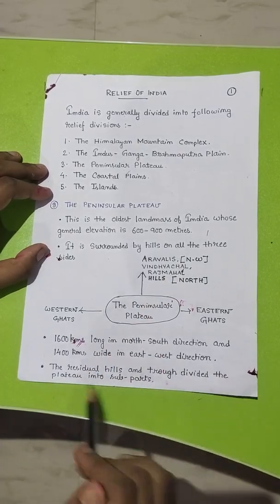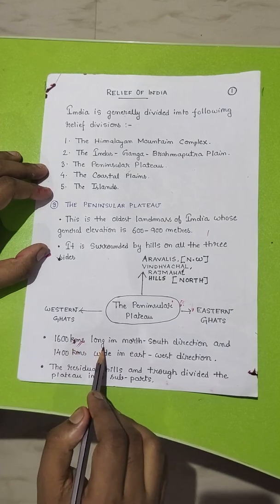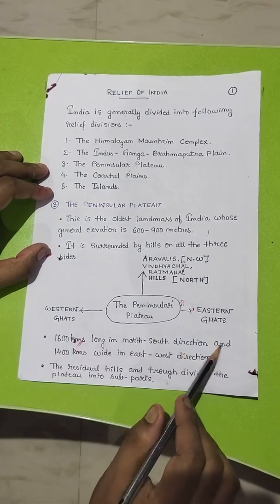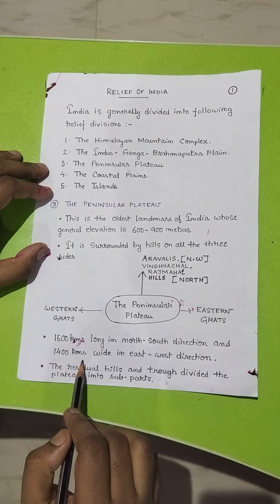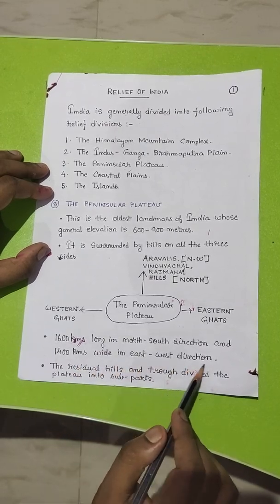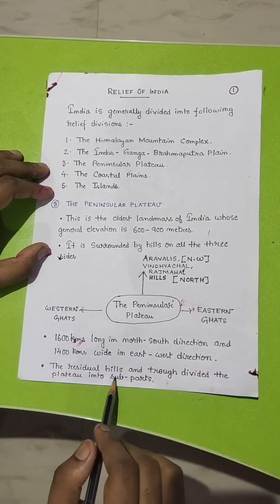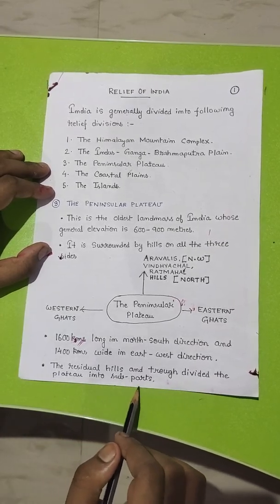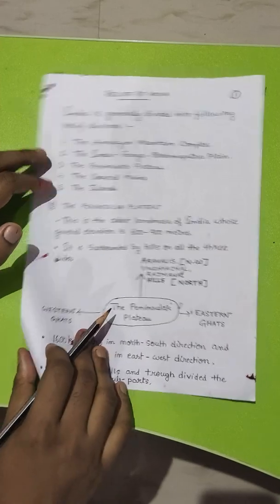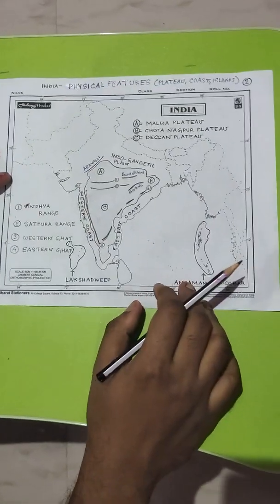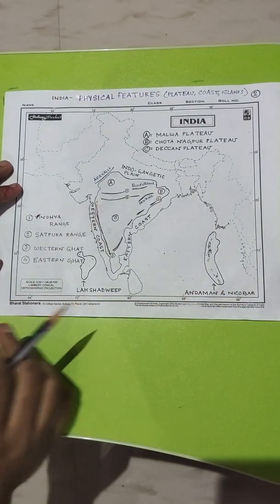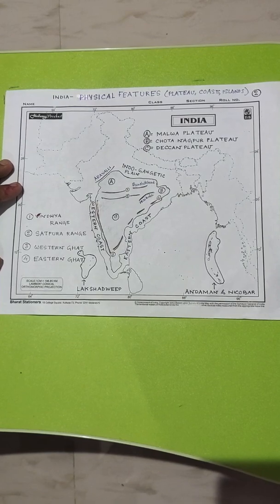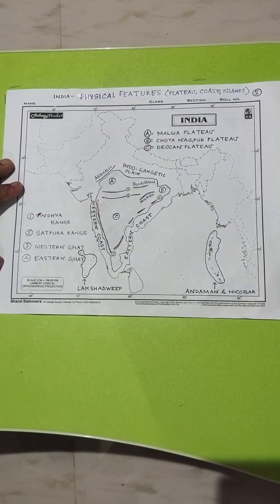The plateau region is 1600 kilometers long in the northwest direction and 1400 kilometers wide in the east to west direction. Residual hills and troughs have divided the plateau into various subparts. Now I am going to show you one map. This is the map of physical features of India.